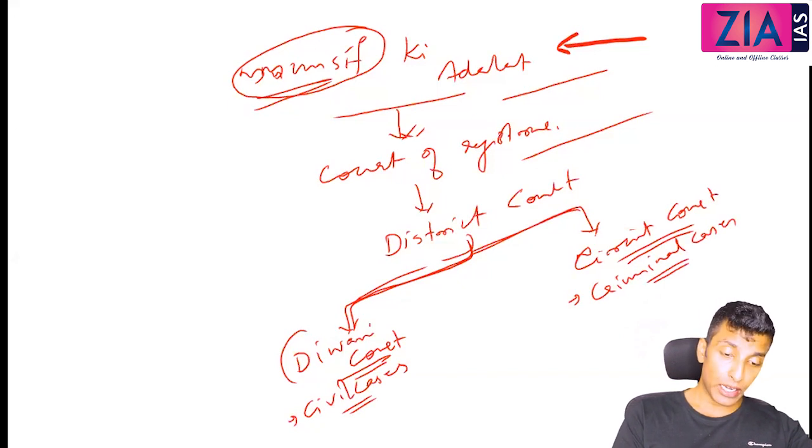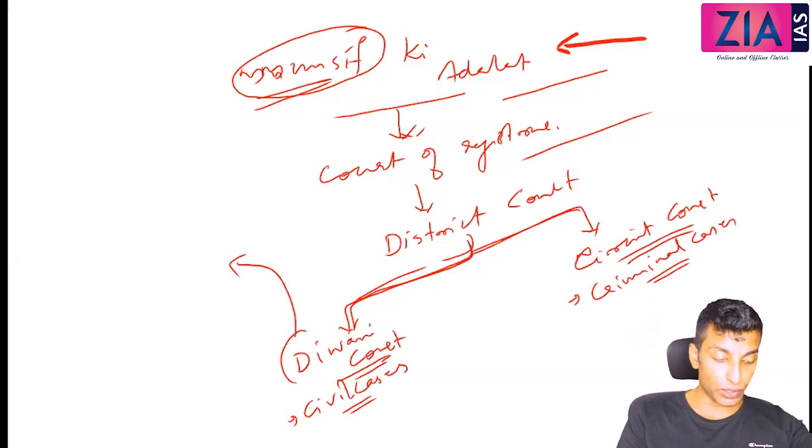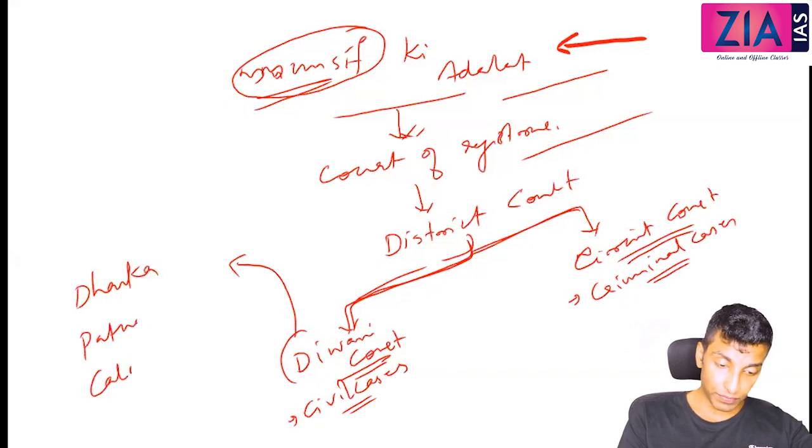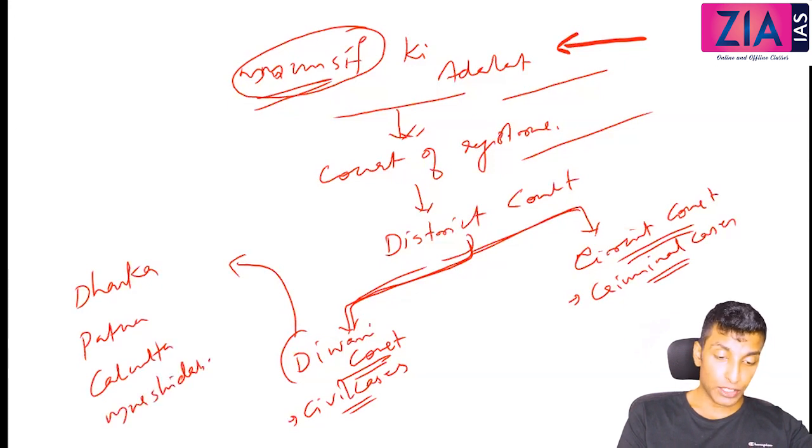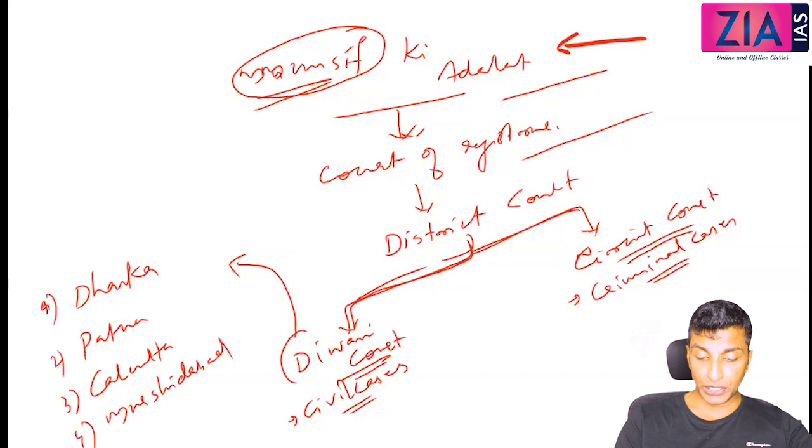And actually Lord Cornwallis established 4 Diwani courts in 4 places in East India, that were in Dhaka, Patna, Calcutta and Murshidabad. So he established 4 Diwani courts: 1, 2, 3, 4. So you can expect a question: which among the following were the Diwani courts established by Lord Cornwallis?